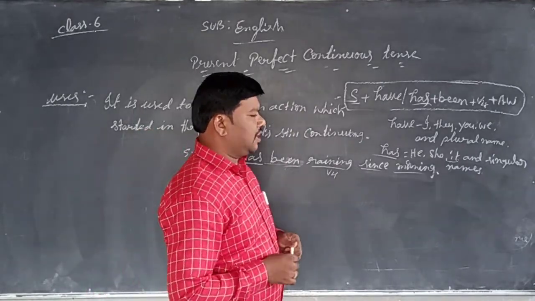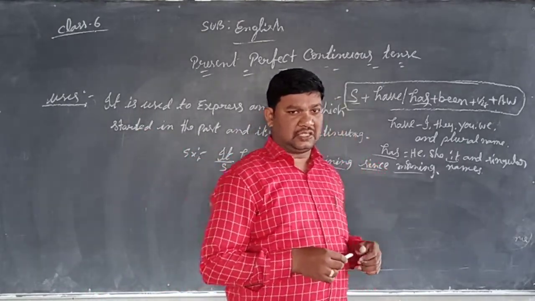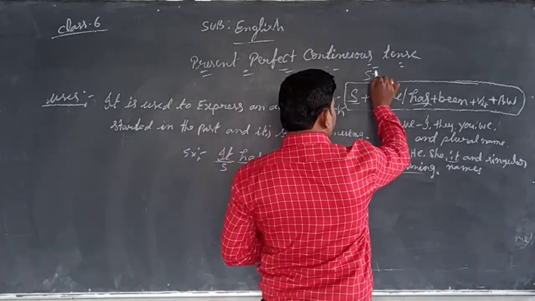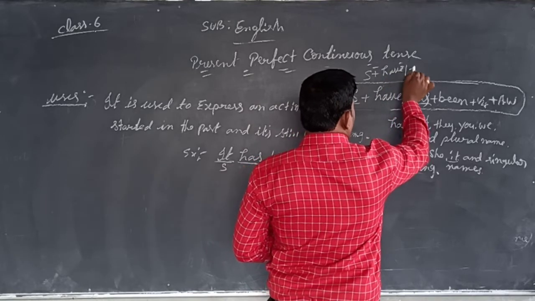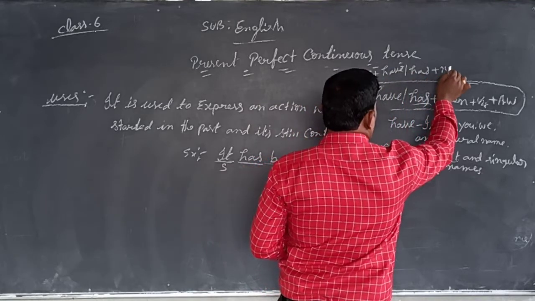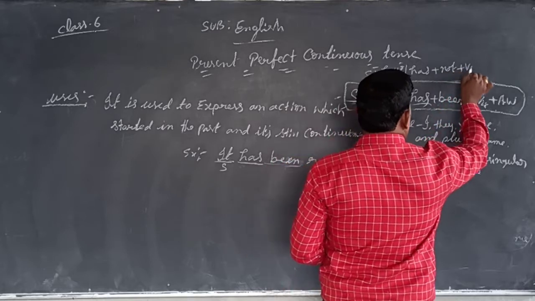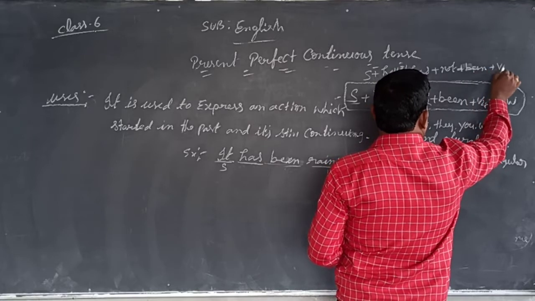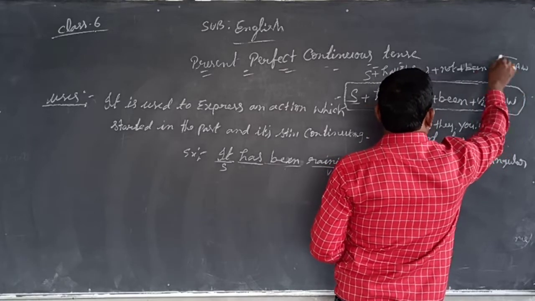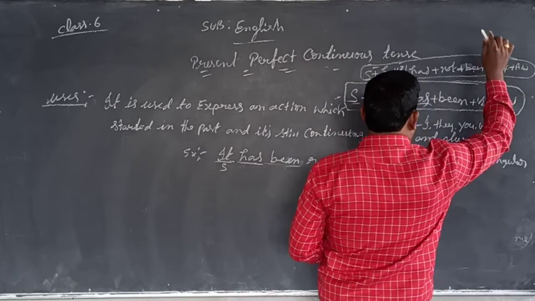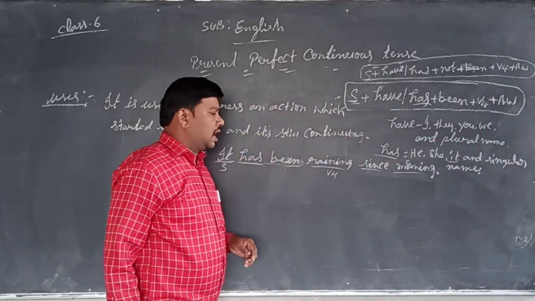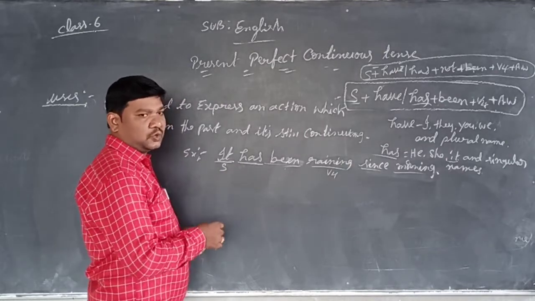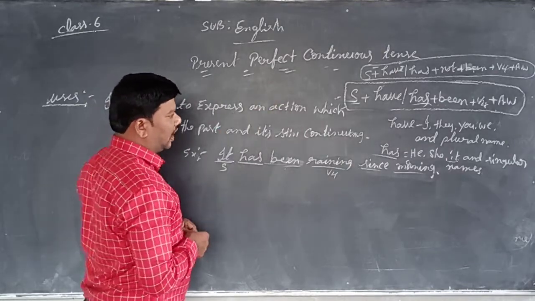And I wrote the negative structure also on the board: subject plus have or has plus not plus been plus V4 plus additional word. This is the negative sentence. To make the sentence negative, it goes through the structure.